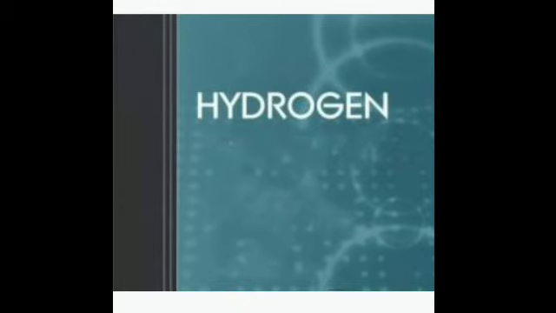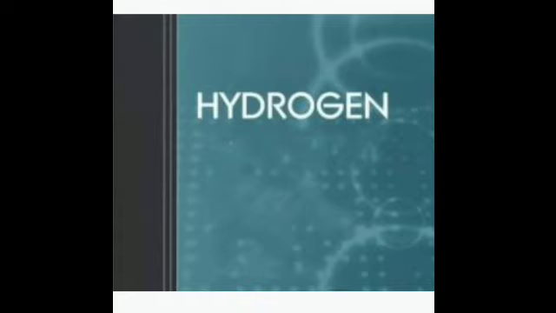I was taking up hydrogen in the last class, and I had taken up the preparation of hydrogen by the action of water and acids on metals. That is by the action of water or steam on metals. Then I had taken up boiling water with steam. As you move down the activity series, the ease with which the different metals react with water decreases, and you have to use cold water, boiling water and steam as you move down the activity series of metals. Then I had taken up the preparation of hydrogen by the action of dilute acids on active metals.